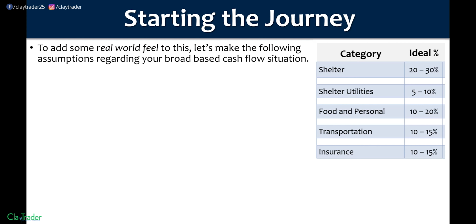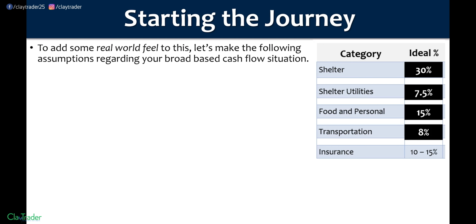That should look familiar from the Big 5 percentage guide. So what we're going to go with for these final assumptions are: shelter. We'll say, you know what, you want a nice place to live. I don't think there's anything wrong with that. So there's 30% there. Utilities, we'll split the difference, call it 7.5. Food and personal, once again, split that in half, go 15% of the range. Transportation is going to be at 8%. You should know why that's 8%.